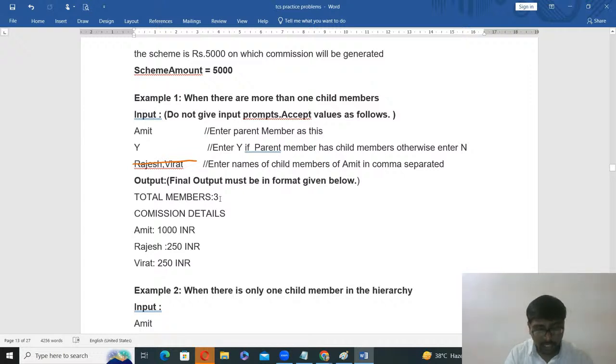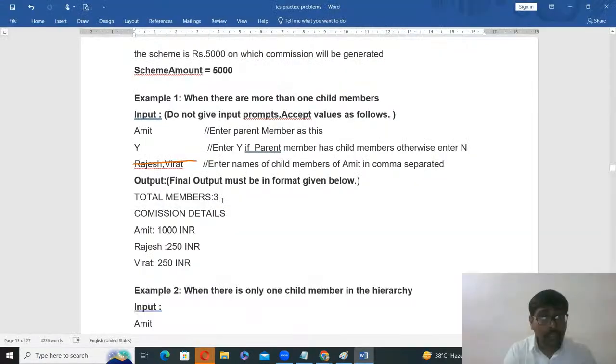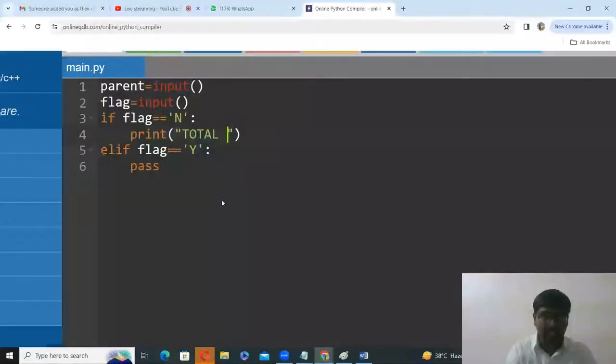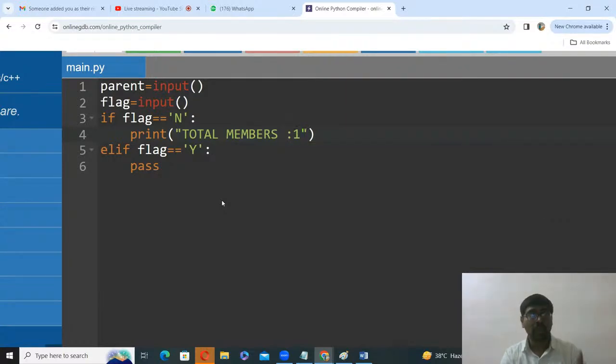Here you need to print some message, total members, so that message needs to be displayed. If flag is equal to n, print it in capital letters. Use the letter case also, everything is important. Total members colon 1, that is fixed. Flag equal to n means there is no child. If there is no child, it means only one member.